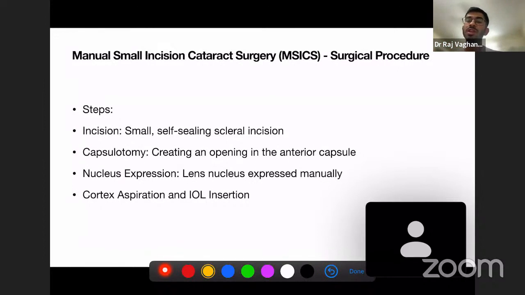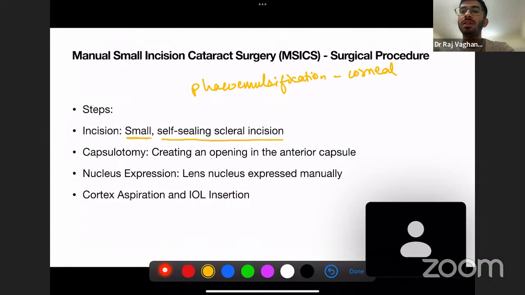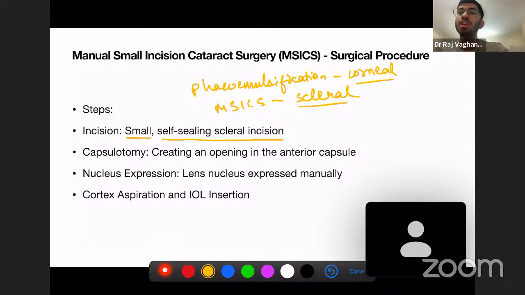The steps include, first, you have to give the incision. This is a very small incision, which is a self-sealing scleral incision. In phacoemulsification, we were giving a corneal incision. And in manual small incision cataract surgery, it is a scleral incision. So just know the difference between these 2 surgeries. A scleral incision is given and capsulotomy is performed.